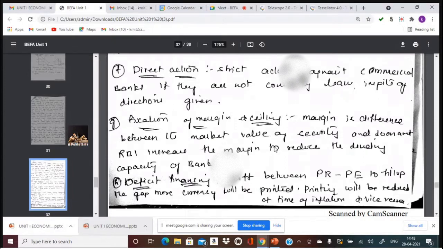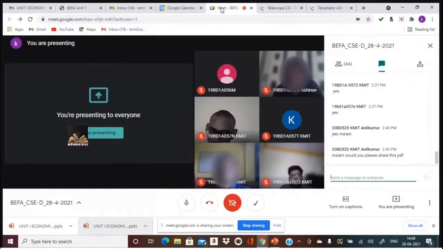Now going to the last one, deficit financing. What do you mean by deficit financing? It's nothing but the government filling up the gap between PR and PE. What do you mean by PR? Anyone in the class? What do you mean by PR and PE? This we have seen in my macroeconomic concepts.